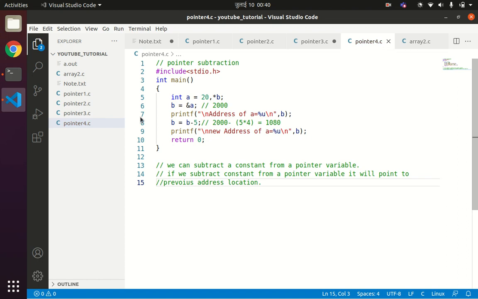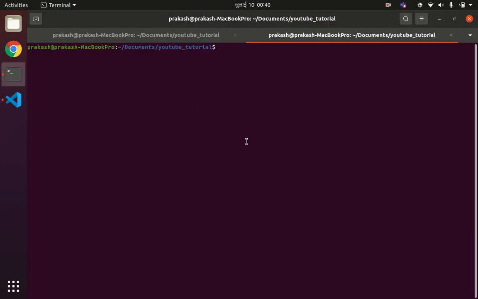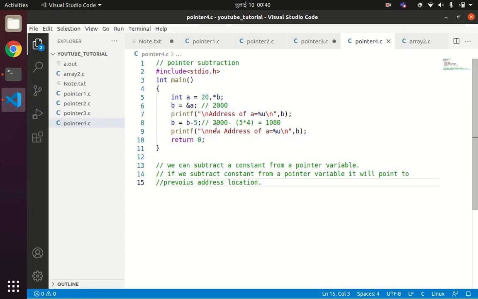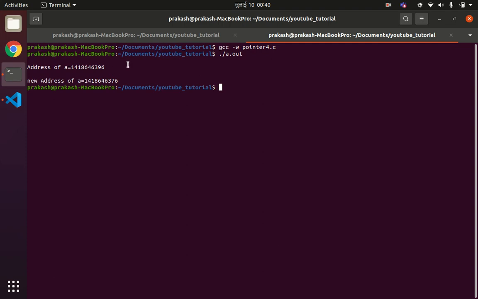So if I compile this code, pointer4.c, and run ./a.out, you can see the result. It was 96, and we are decrementing by 5, so 96 minus 20 will be 76.